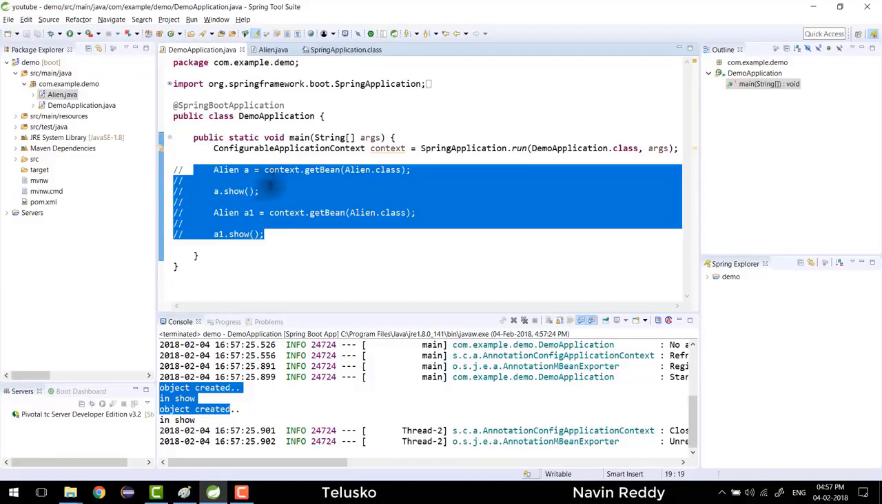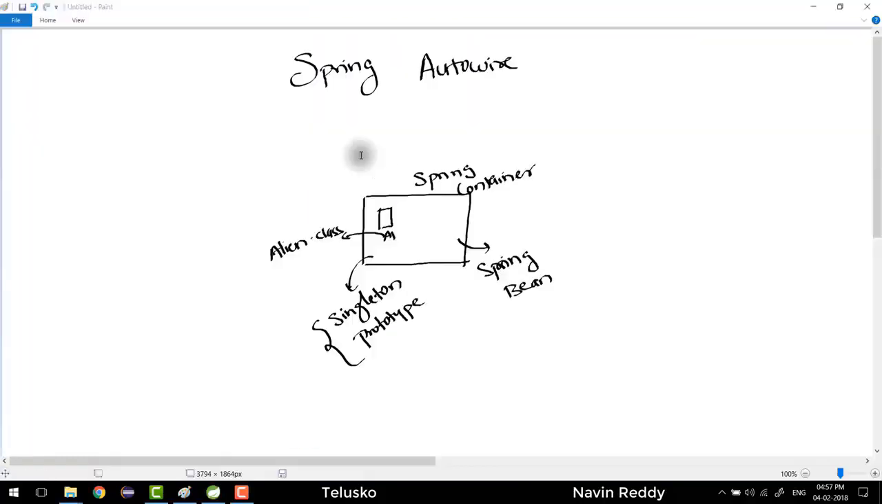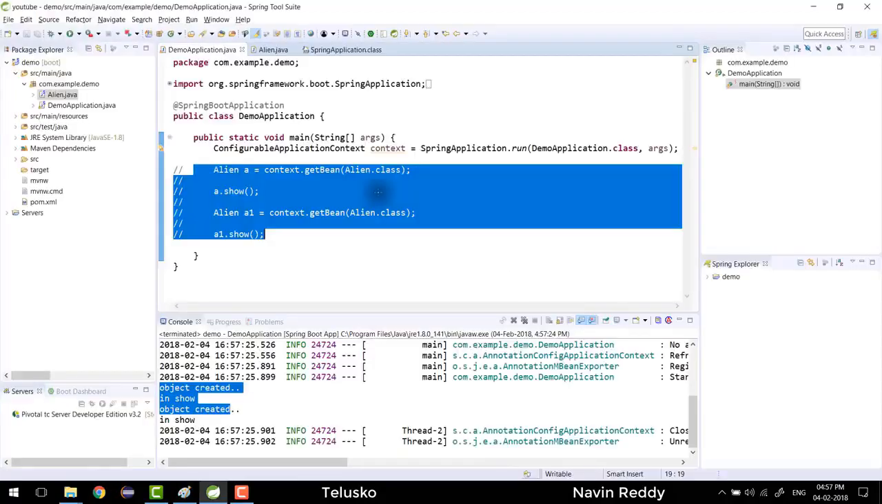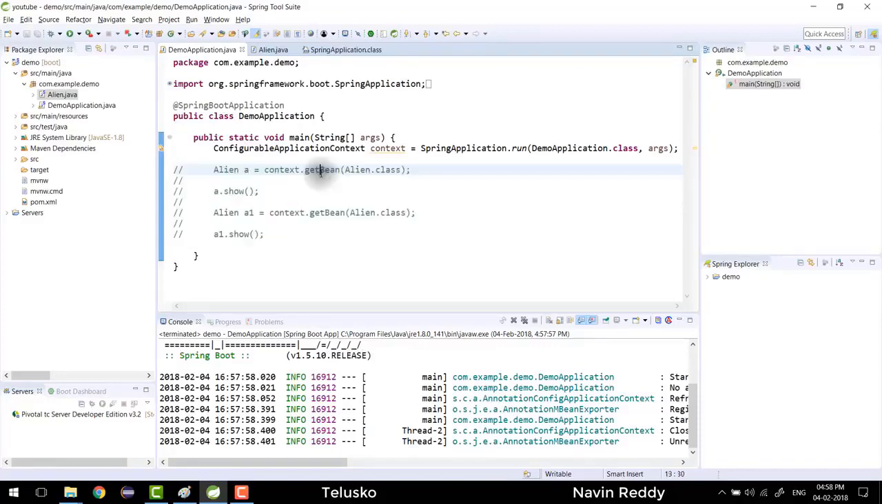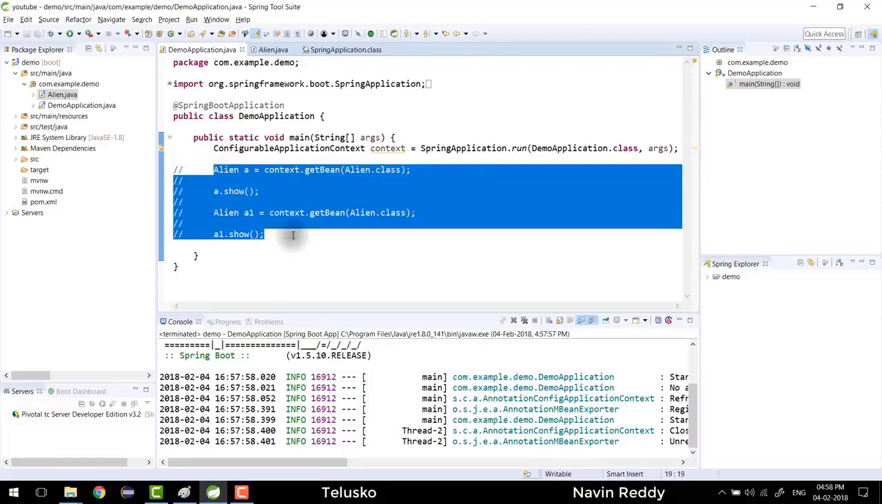Now since we are using prototype, even if you run the application, you will not be getting this object. So you will not get this object if you're using prototype. Let's verify. So you can see we have not got object created even once because it is prototype. So it will create the object only when you say get bean. Quite simple, right? So this is dependency injection and this is how you use component.